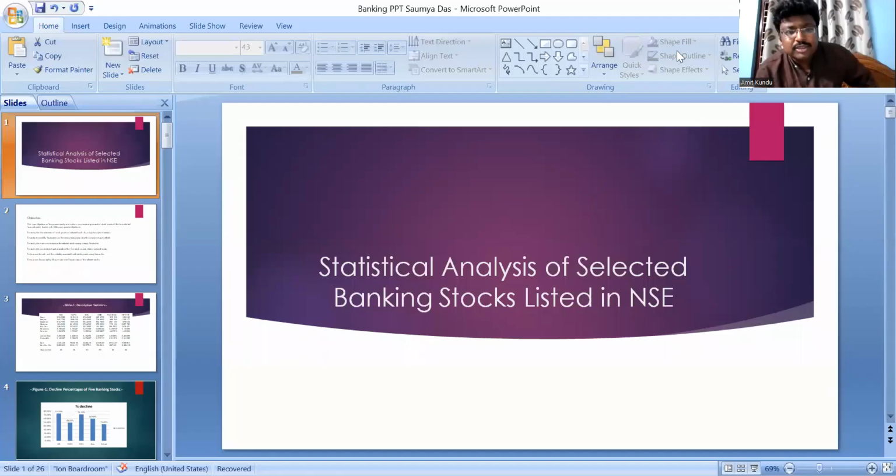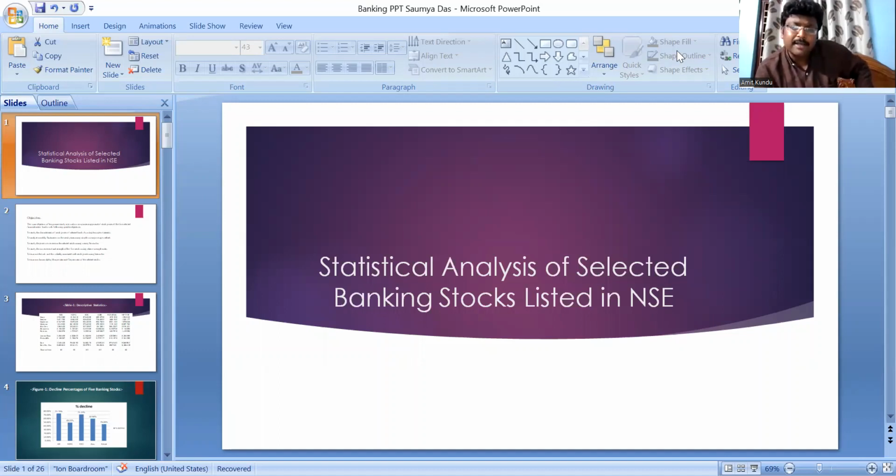Well, in this lecture, I try to focus on the statistical analysis of selected banking stocks listed in NSE. Before investing in a stock, you have to check the health of the stock, and this can be done by using statistical tools.